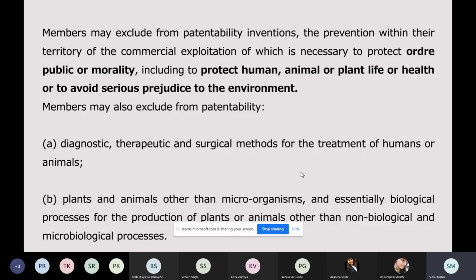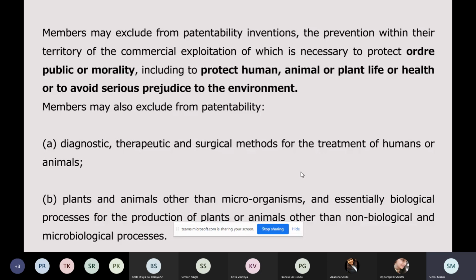Plants and animals other than microorganisms. So you can exclude from patentability plants and animals. Now, how even a plant and animal could be patented is like if, for example, there is a plant breeder who has created a mixed breed of, say, some random two plants which has never been created before. Now he might try to get it patented.